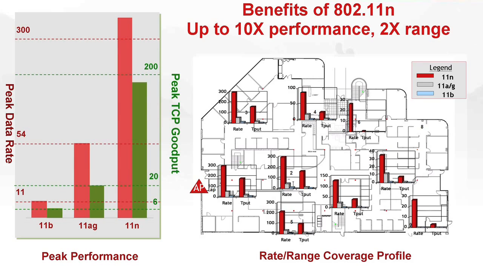And we talked about the benefits being approximately 10x increase in capacity, 2x increase in range. That's the good part. In a home environment, there is really no downside to migrating from ABG to 11n. But in an enterprise, when you're thinking about designing a wireless LAN network based on 11n, you have to be careful about a few key things. So let's talk about what they are.